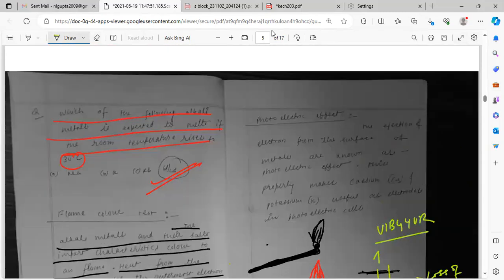Because if you keep on writing, more energy will be consumed. Because these notes I can share with you.